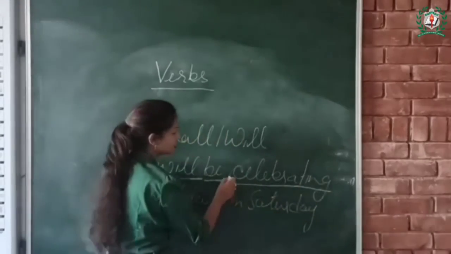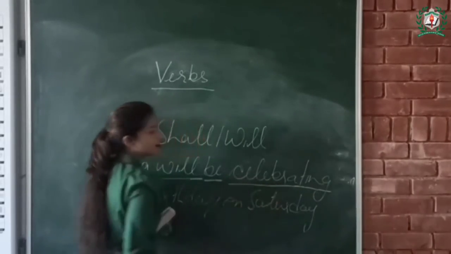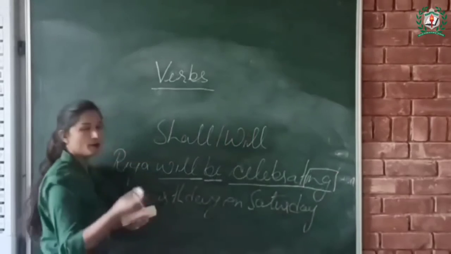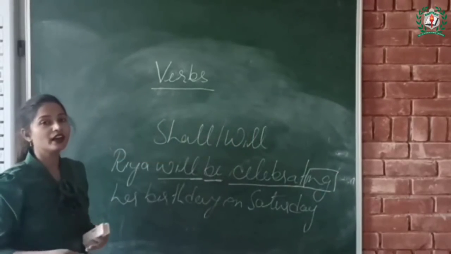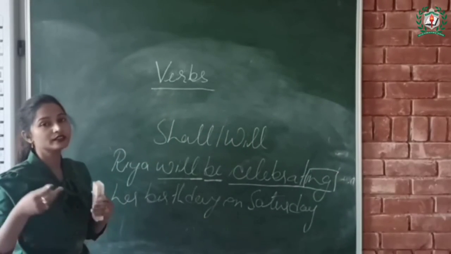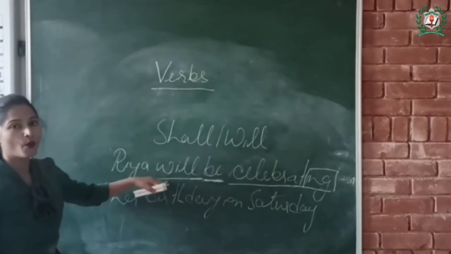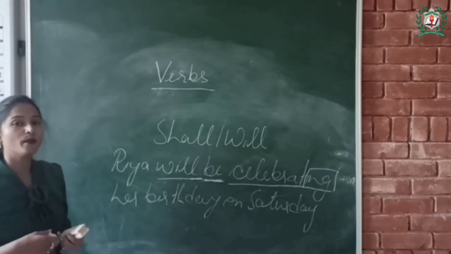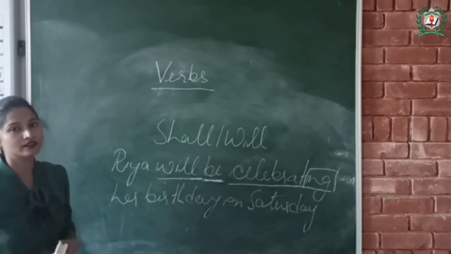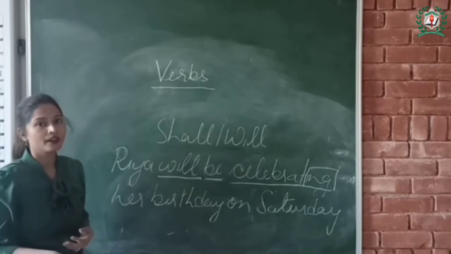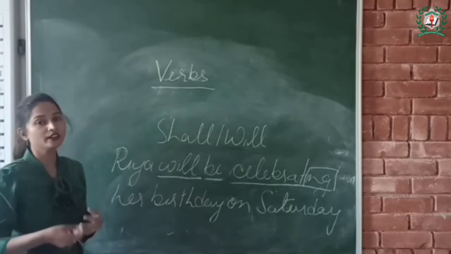Here in this sentence, the main verb is celebrating, and we also add ing to the end of the main verb to create a future continuous tense. So we also add be with the helping verb will to form a future continuous tense. So this sentence is describing what will be happening in future at a later time or date.